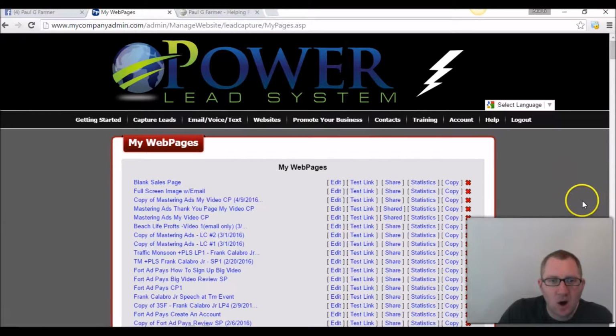There is an email autoresponder inside Power Lead System, so you don't need to go out and buy Aweber or GetResponse or any of those, and pay that extra amount. Now, I do recommend having one of those. Aweber actually integrates with Power Lead System, and I believe GetResponse does too. I have Aweber myself. The reason is you want to have people on more than one list.